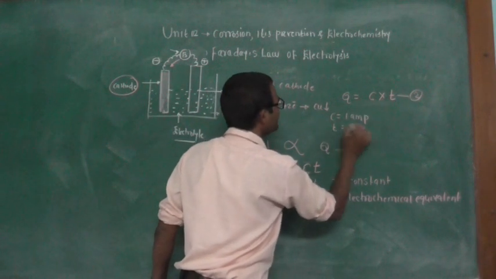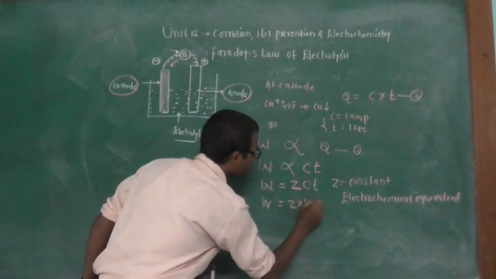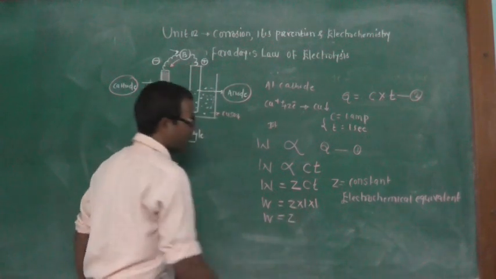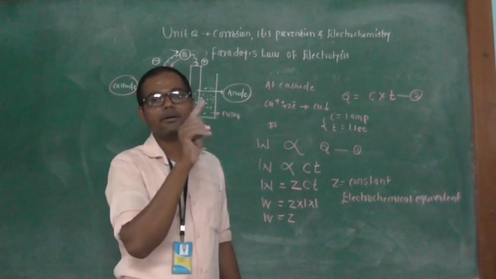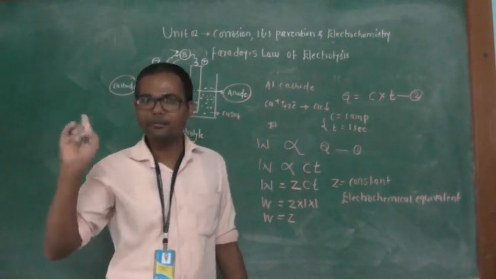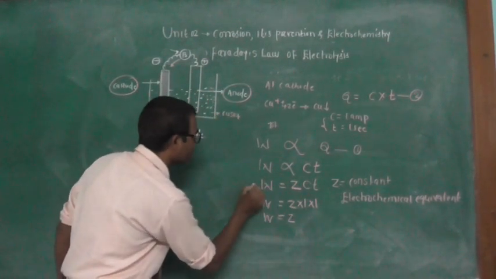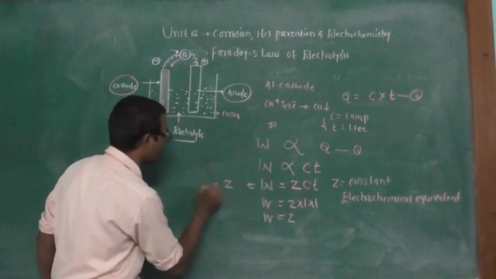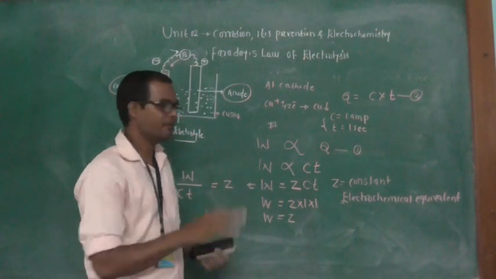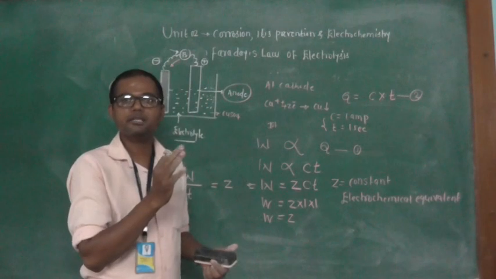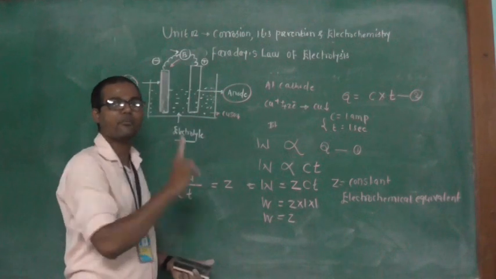According to the equation, if current is 1 ampere and time is 1 second, you put these values into the equation and get W is equal to Z multiplied by 1 multiplied by 1. So W is equal to Z. When current is 1 ampere and time is 1 second, the weight of substance is equal to the electrochemical equivalent. So electrochemical equivalent can be defined using this equation. By rearranging, Z is equal to W upon Ct. So what is electrochemical equivalent? It is the weight of substance deposited at the cathode when a current of 1 ampere passes through the circuit for 1 second.